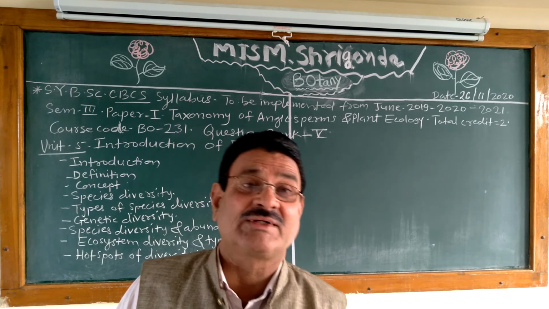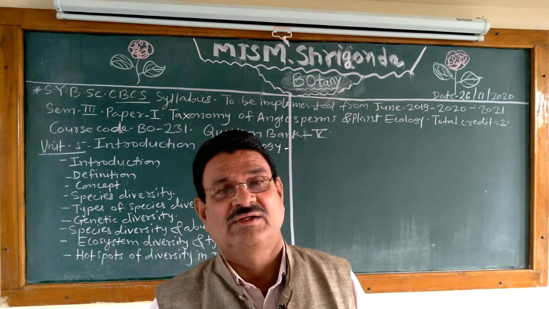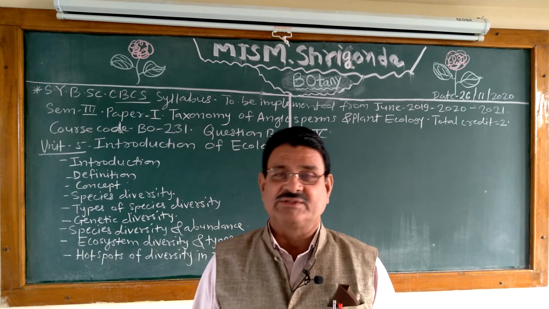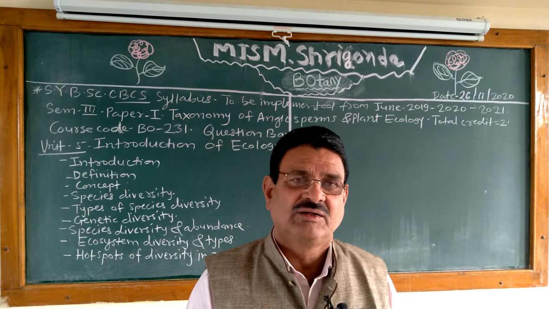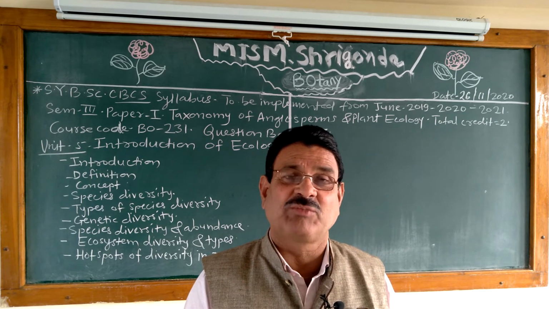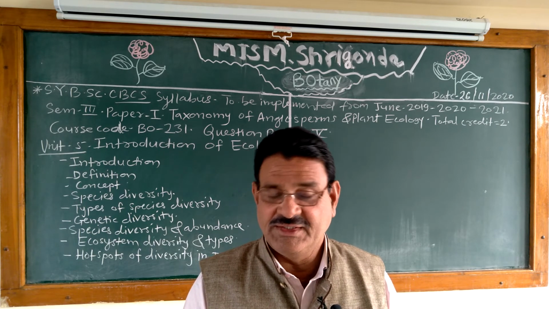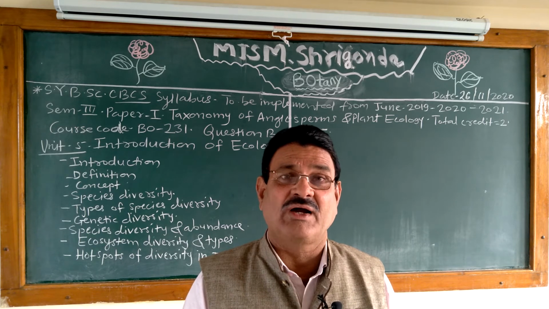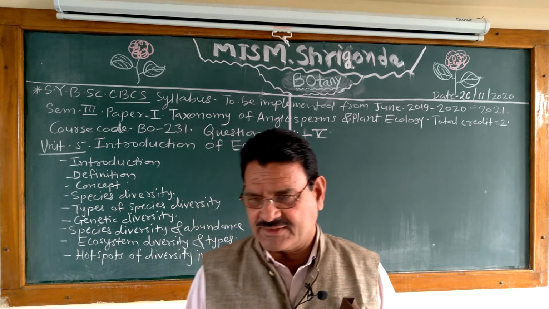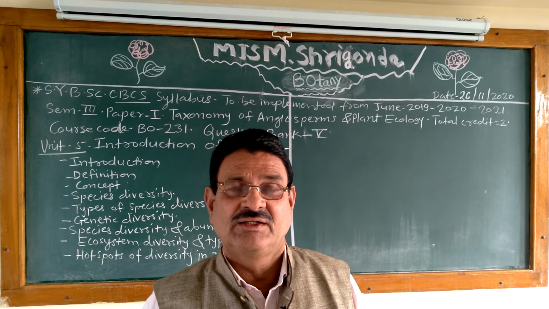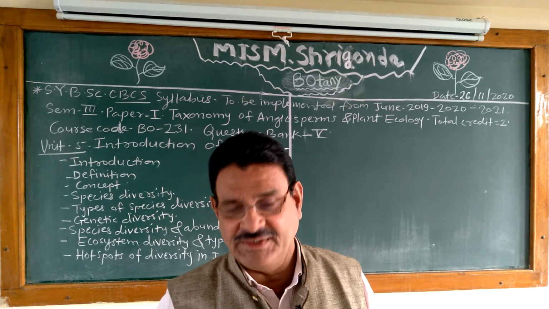Then the next question: what is diversity? That is variation. What is biodiversity? What is the concept of biodiversity? How many biodiversity hotspots are there in the world? That is 36 biodiversity hotspots in the world. Out of these, in India, about 4 hotspots are present. Who wrote the article on the concepts of biodiversity? This question also occurs in multiple choice. How many biodiversity hotspots are in India?